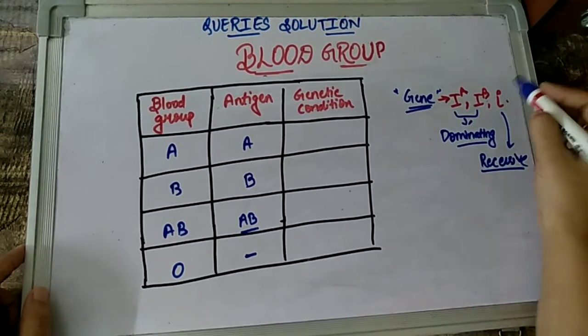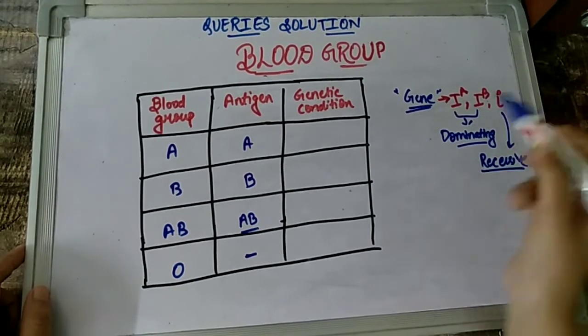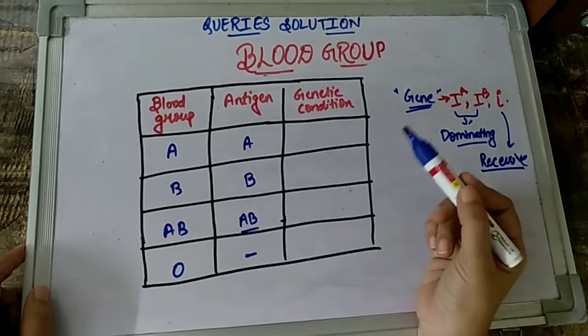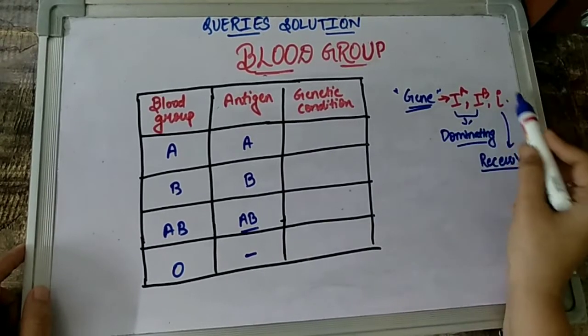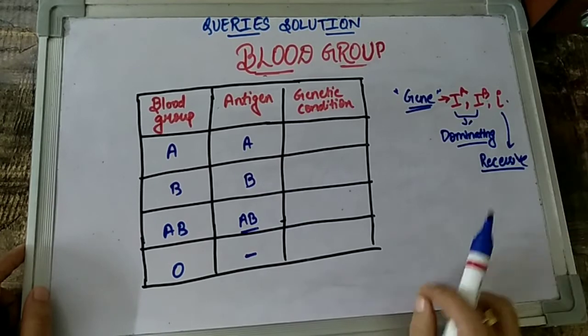So basically, as I am saying, these are all alleles, and we know that alleles come in pairs, right? So whenever we are talking about the blood group condition, children, definitely some combination will come, and they will come in a pair, right? So let us now explore.